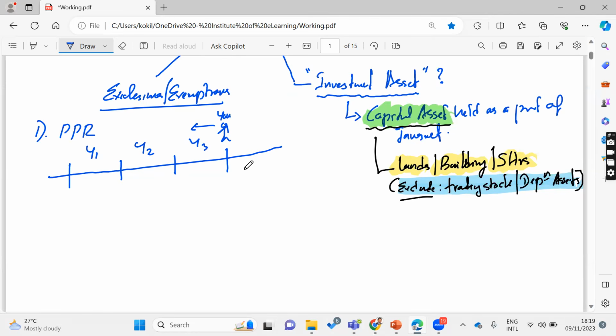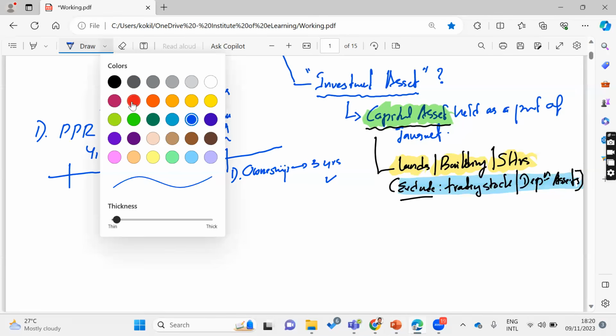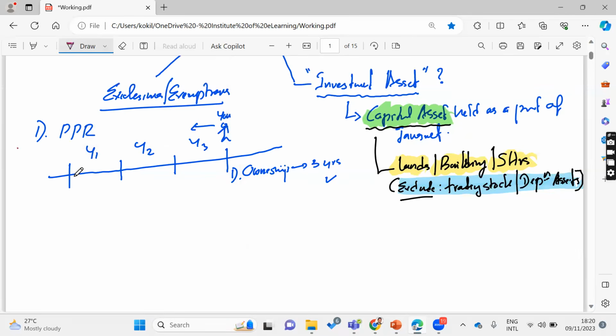Then yes, you can say you have the ownership for 3 years. If you have the ownership, the first condition is satisfied. Then again you have to check whether you have lived in or occupied this premises, the building or the house, for a minimum of 2 years.